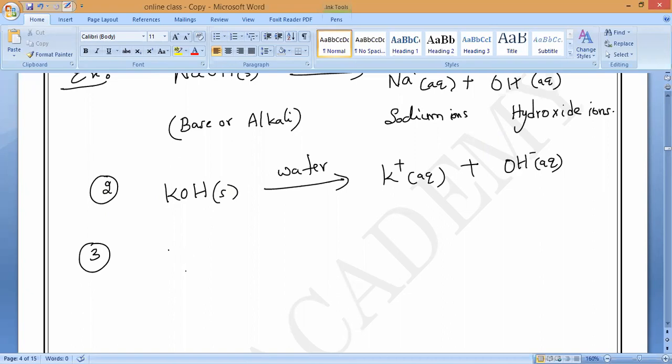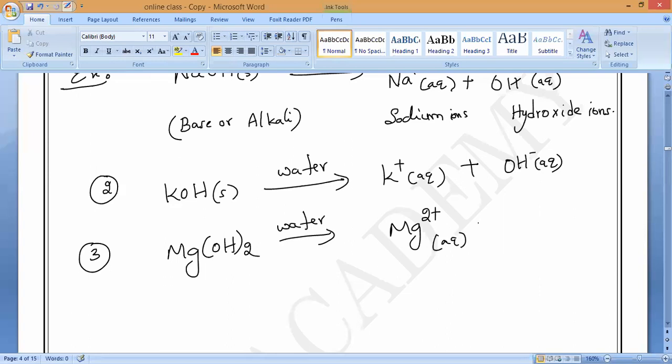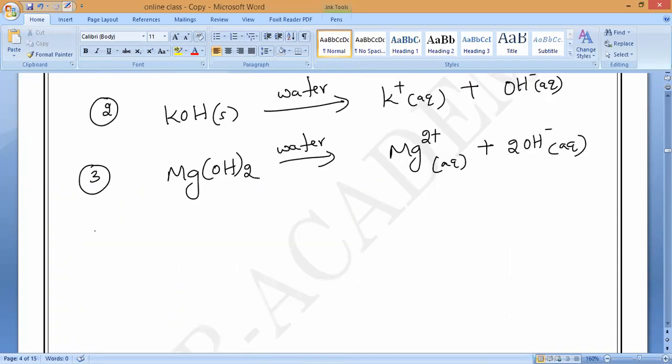You can write so many. Magnesium hydroxide: Mg2 plus in aqueous state plus 2OH minus in aqueous state, balancing the charges. Understand?